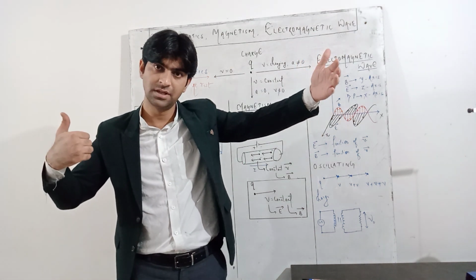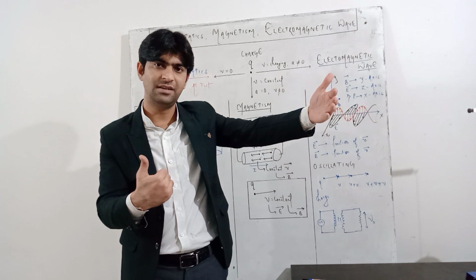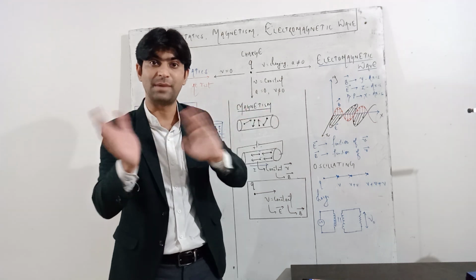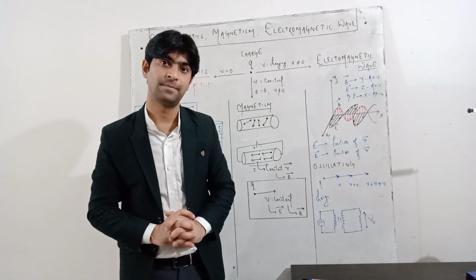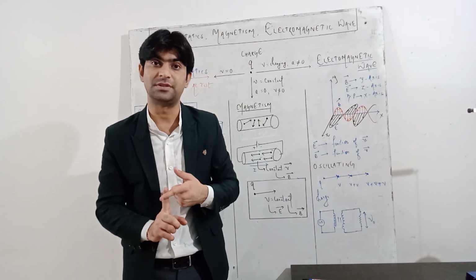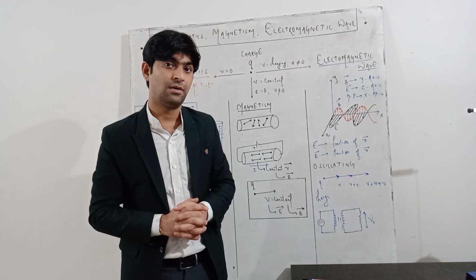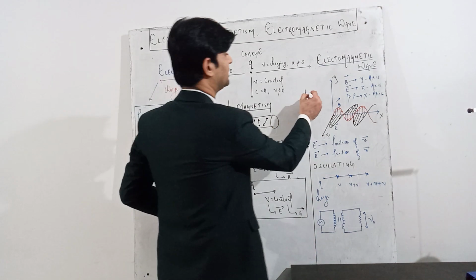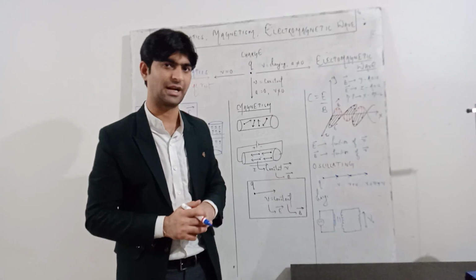Once the charged particle is set with a certain velocity, it will automatically produce an electric field, and the oscillation of the electric field in turn produces the magnetic field. That means the electric field and magnetic field are producing each other. They are interdependent as per Maxwell's equations. Again, as per Maxwell's equations, a changing electric field produces a magnetic field and a changing magnetic field produces an electric field. For an electromagnetic wave, the relation is C equals E by B. C stands for the speed of the electromagnetic wave.